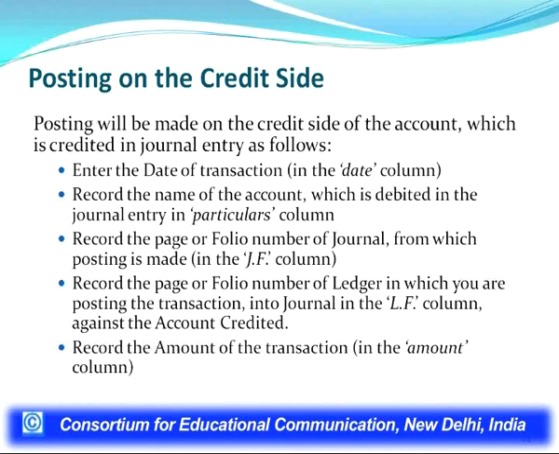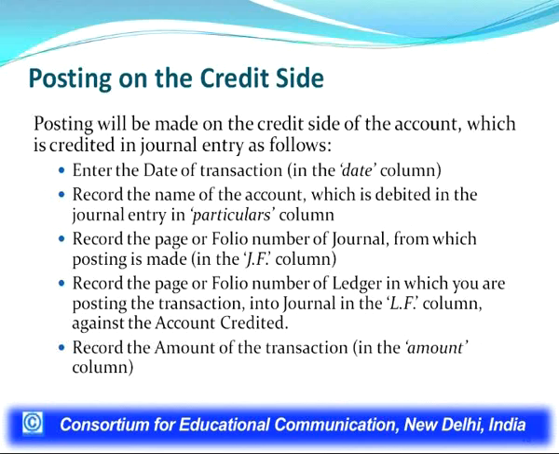If we take the example of cash account debit to capital, the posting in the capital account shall be made on the credit side. The posting procedure is the same and the rules are the same. Enter the date of transaction in the date column, then record in the particulars column the name of the account which has been debited in the journal entry. In this way, a cross account is posted.